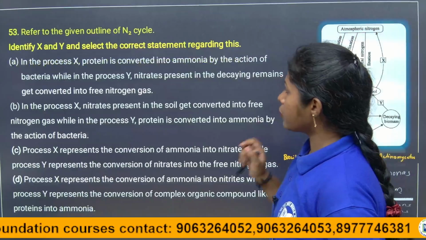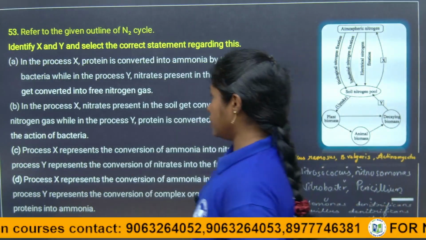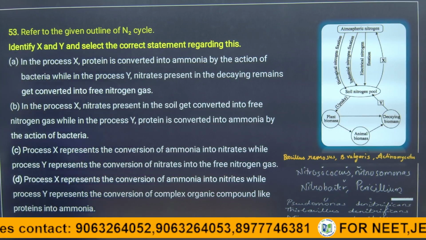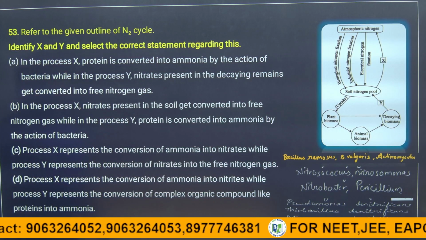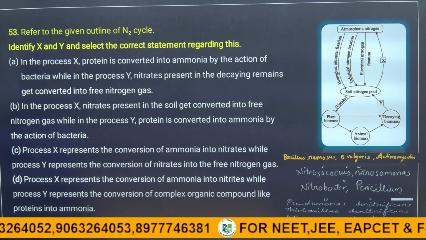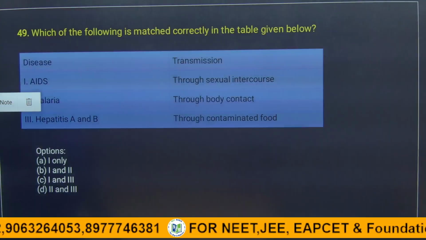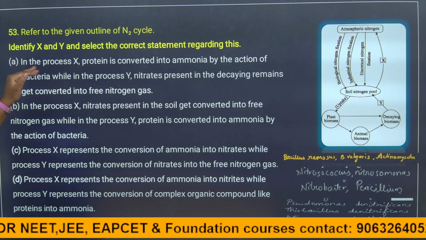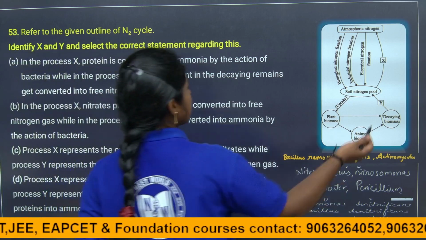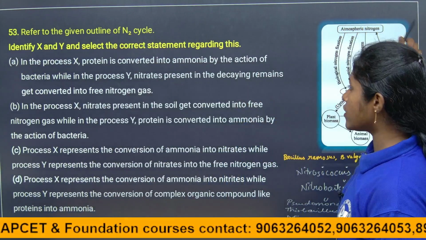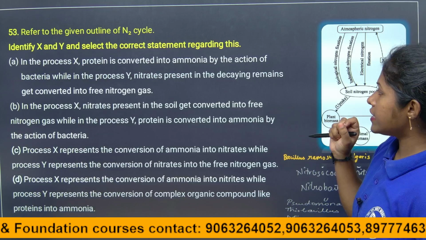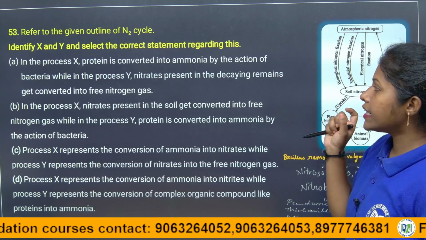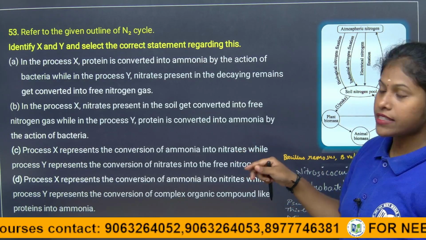Okay, coming to the next question. Here they are giving, refer to the given outline of a nitrogen cycle. Identify X and Y and select the correct statement. One minute, children. Okay. See, they are asking to refer to the given outline of the nitrogen cycle. They have given the nitrogen cycle outline, children. So identify X and Y, and select the correct statement regarding this.